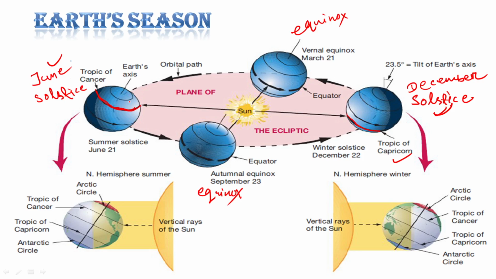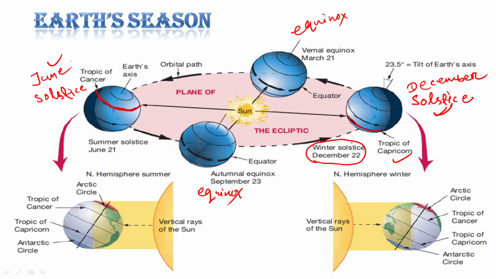Then the next factor is, what is the date? The date is around December 22. As I have told, it is not constant always. It is not 22 to 24, sorry, 21st to 22nd.